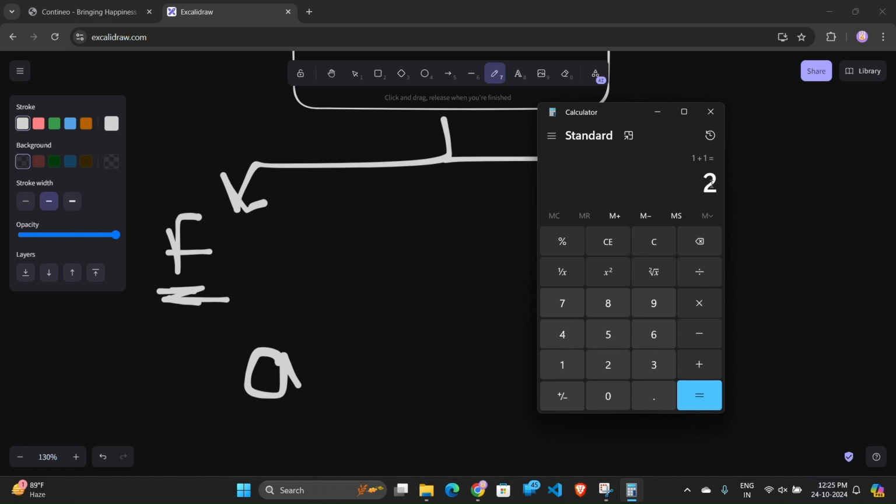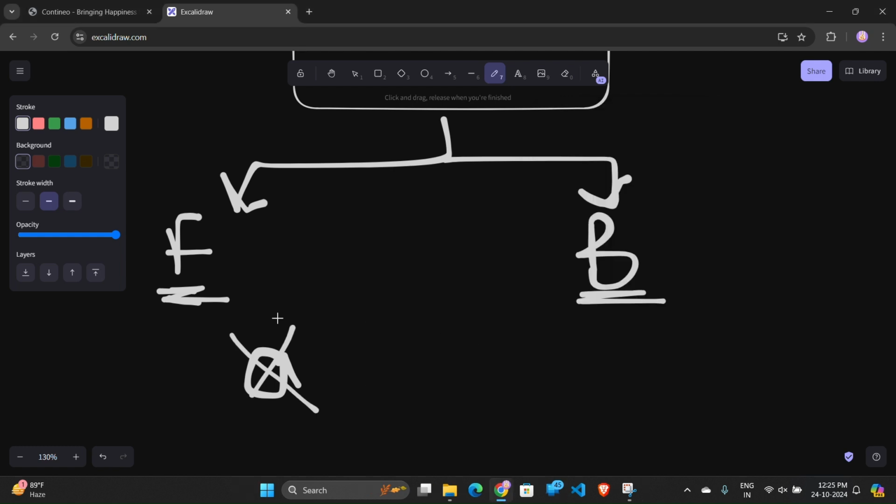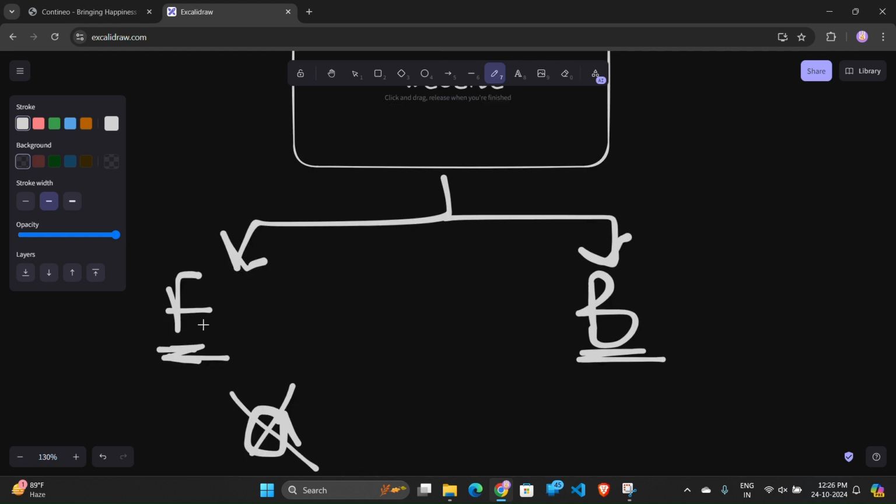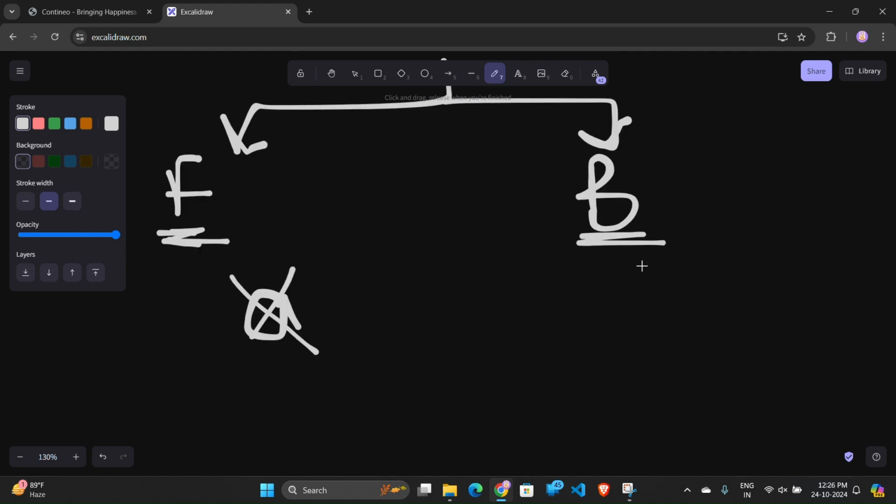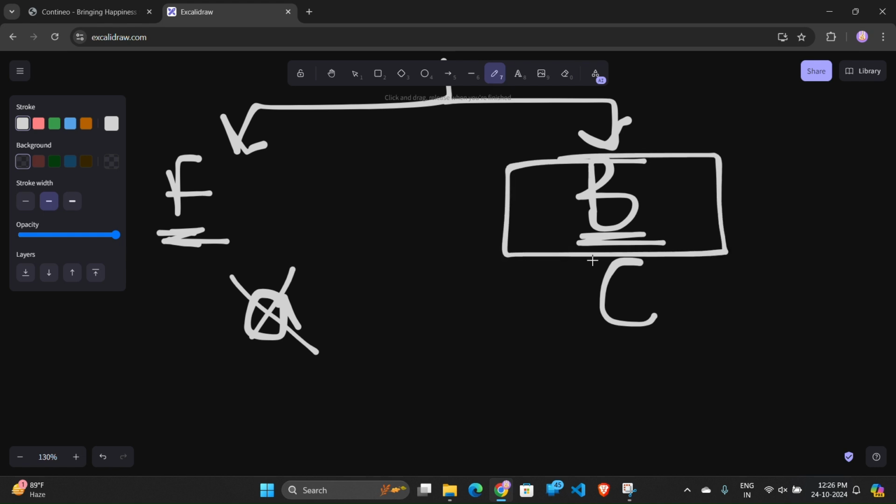So this is all our front end part, and when we click 1 plus 1, it goes to the back end, which adds the two numbers and gives the output to the user. This is how the front end and the back end work. In the next video we will discuss the front end and the back end in detail. Where is C used? C is used in the back end part of the website.